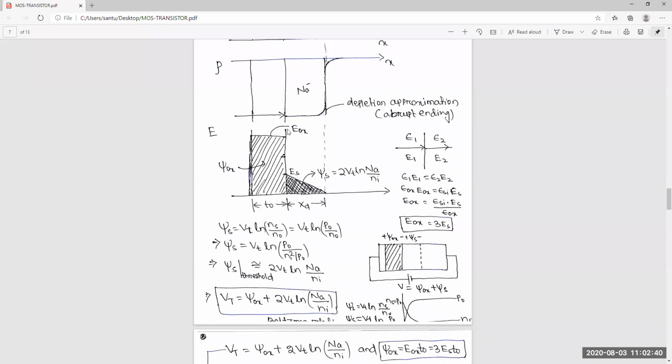Yes, sir. Why is it 3 times? Yes, sir, so this is the clear picture. So from here you can calculate everything. Once you have understood this, it's simple algebra.